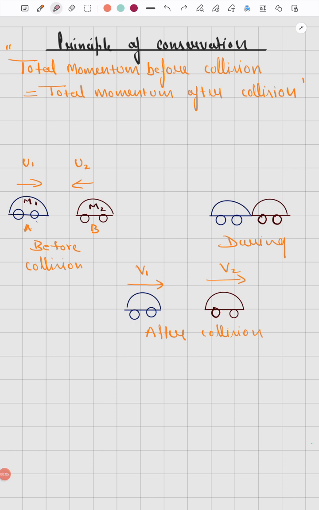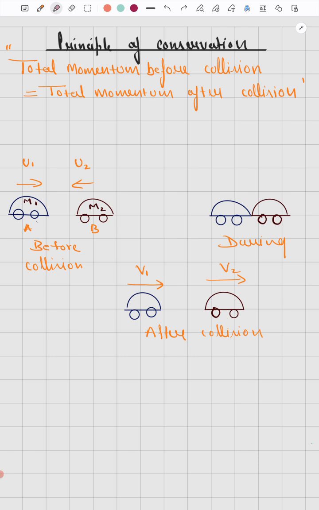Today's topic is the principle of conservation. Let's see the statement of conservation: total momentum before collision is equal to total momentum after collision. The word total is like net, resultant. Now, what is this: total momentum before collision is equal to total momentum after collision?